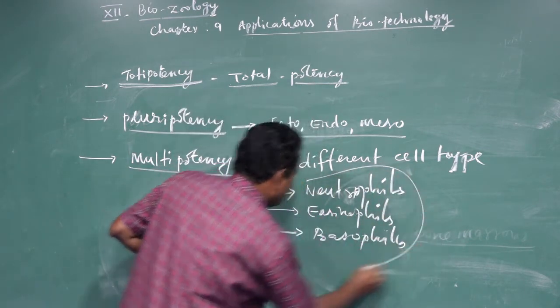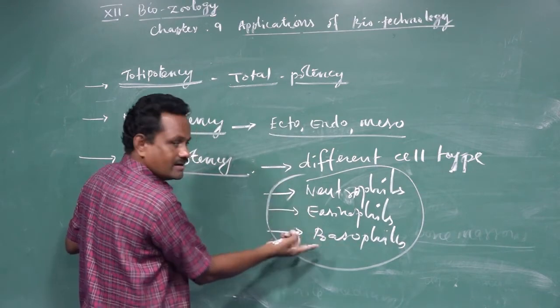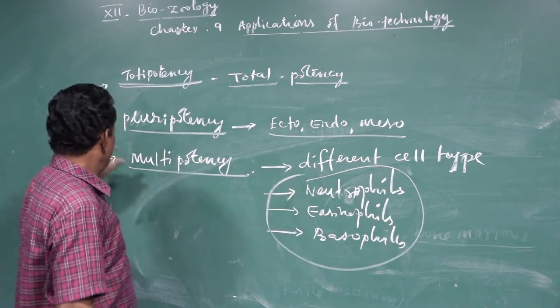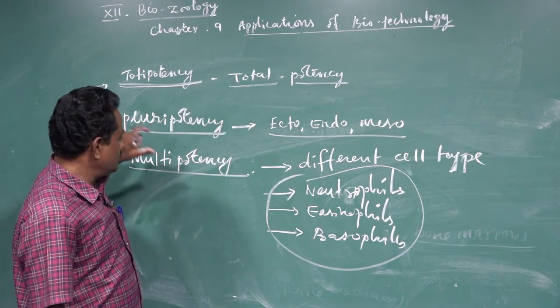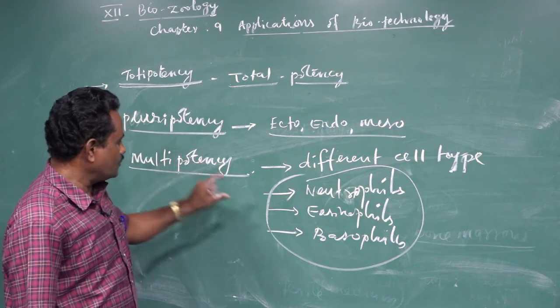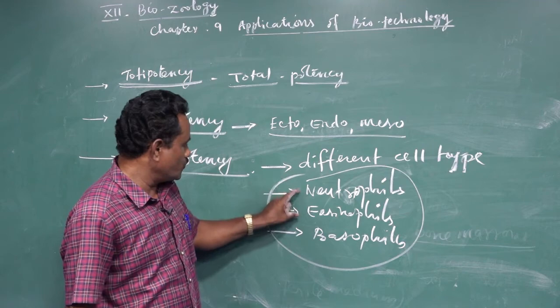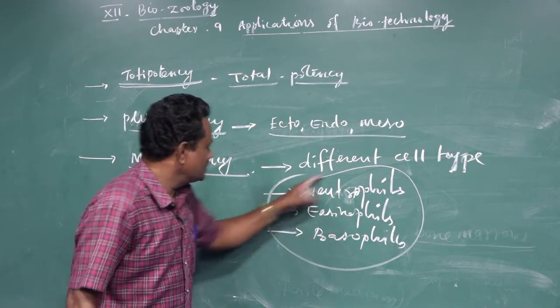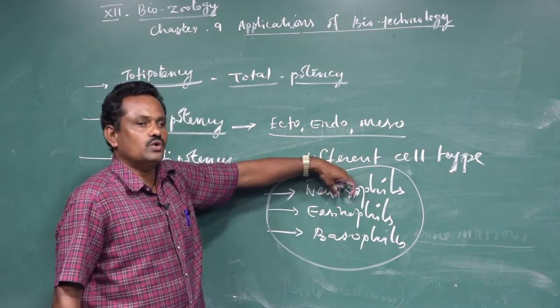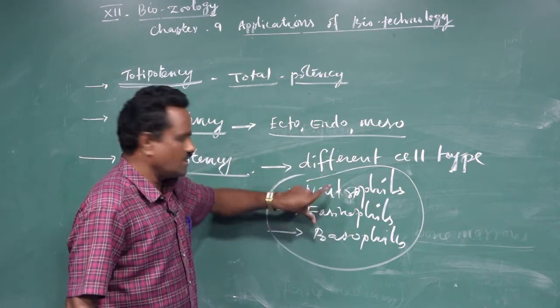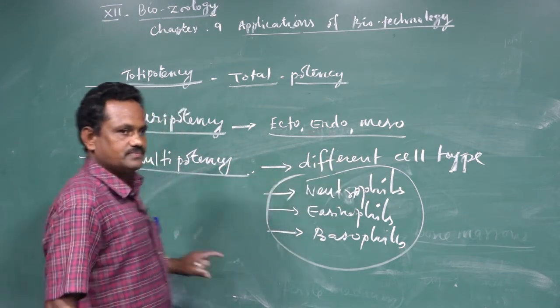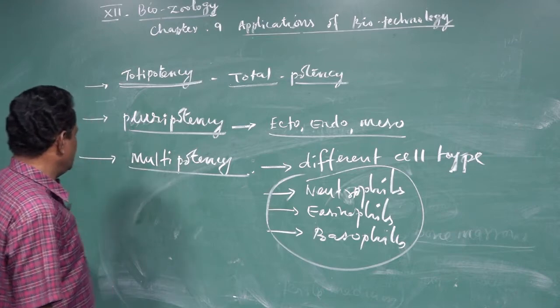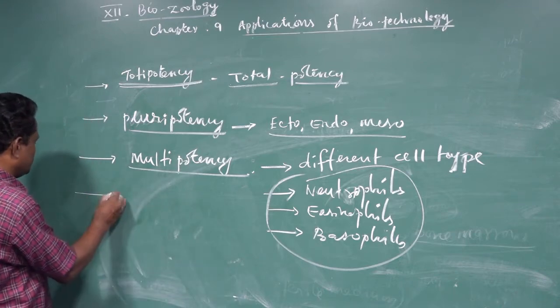These are nothing but blood cells, so all these are related to one another. So some stem cells have the capacity to produce different types of cells, but all these are related to one another. For example, all these belong to WBC, right? So this capacity we call multipotency.